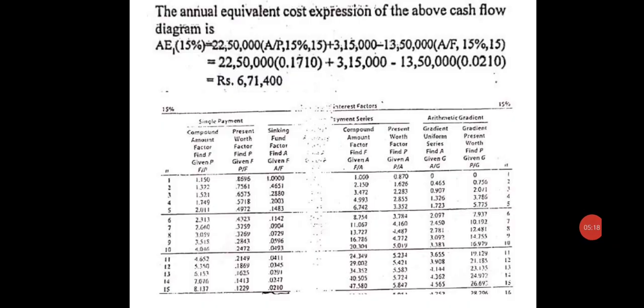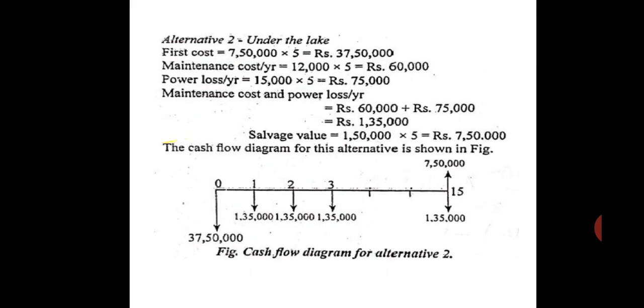So by calculating for 15 years, n is equal to 15 years and the interest rate is 15%, we get the annual equivalent value as 6,71,000 for the first proposal. Okay, that is around the lake. Now coming to under the lake, proposal 2 or alternative 2.